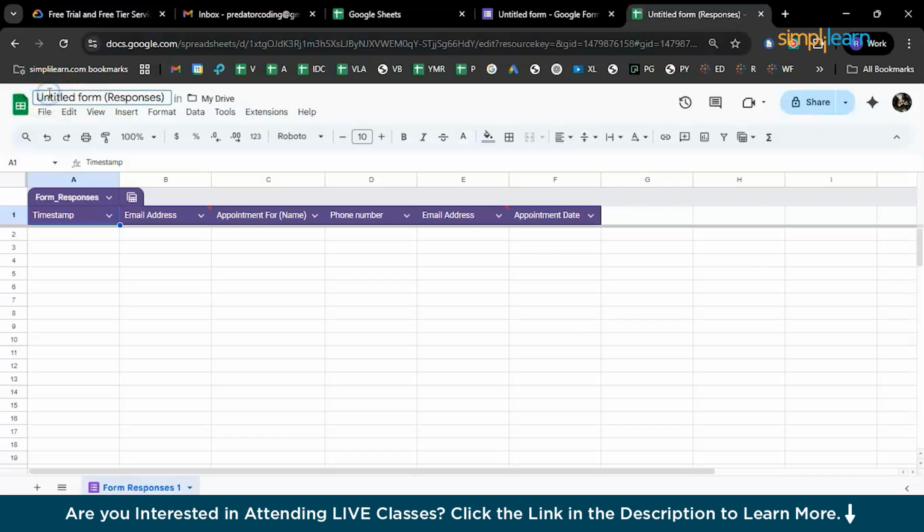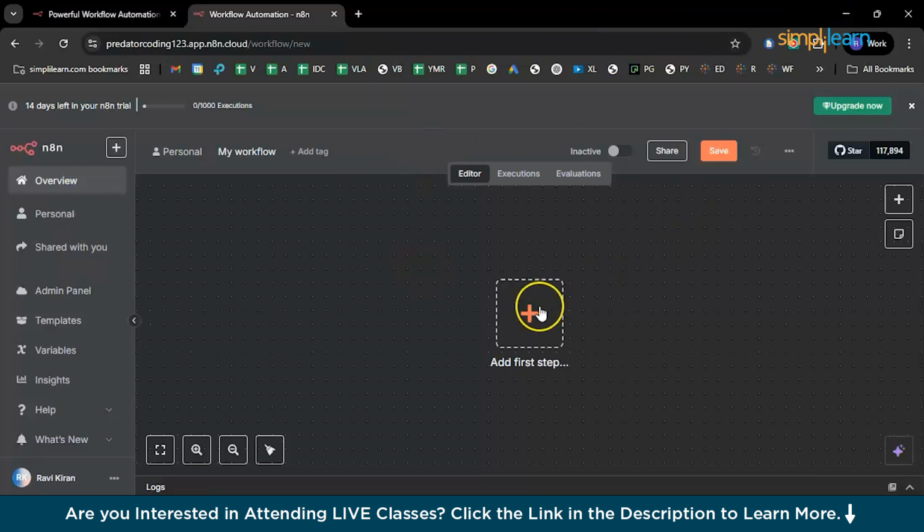So you can see on the first column we have the timestamp when a request was sent, the email address of the person who is going to request an appointment, the appointment on the name of the person, their phone number, the respective email ID, and the appointment date, the important columns that we are looking for. Now I have named my sheet appointment request form and responses. So the next procedure now. So now we'll go back to the n8n workflow.